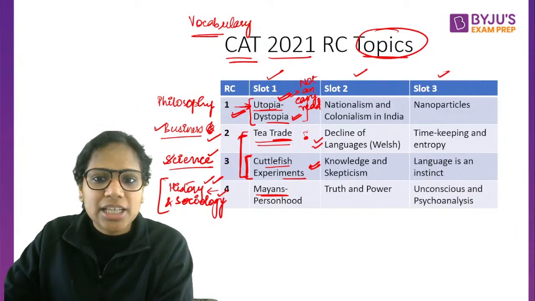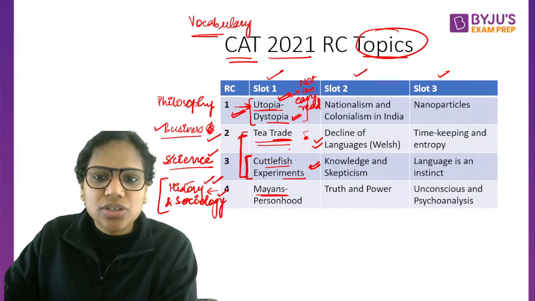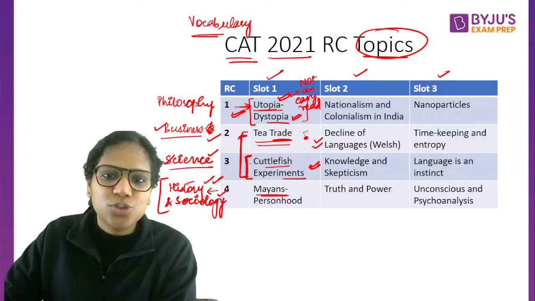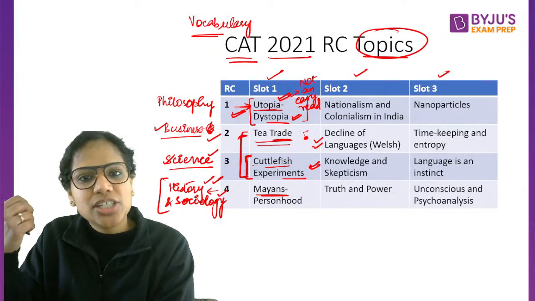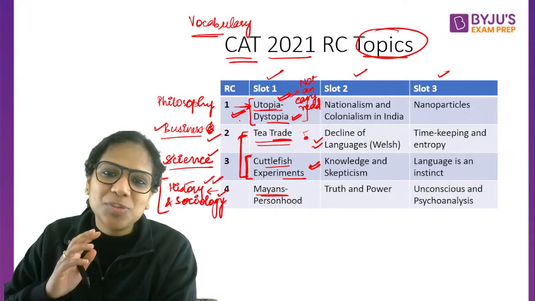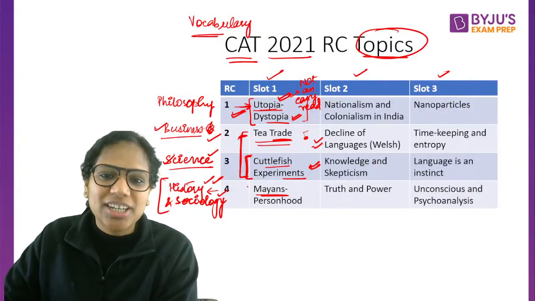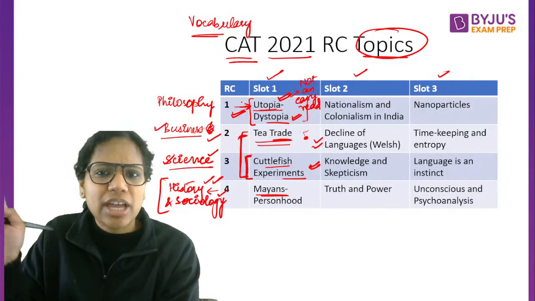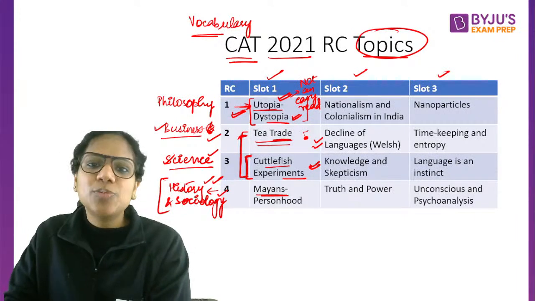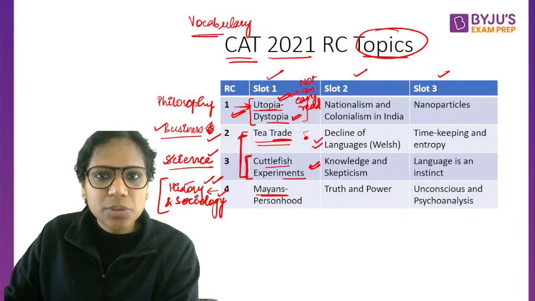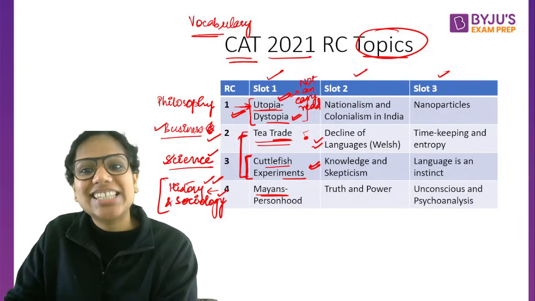So let's say again, I would choose the trade passage first. I would attempt it, then I would choose this. दोनों easy हैं, दोनों में accuracy अच्छी आ गई. अब उसके बाद time भी बचा है, and now I know okay I have to attempt these. Maybe my accuracy was fair in this also. So I ended up scoring high. So it's very individual as to which slot was easier.